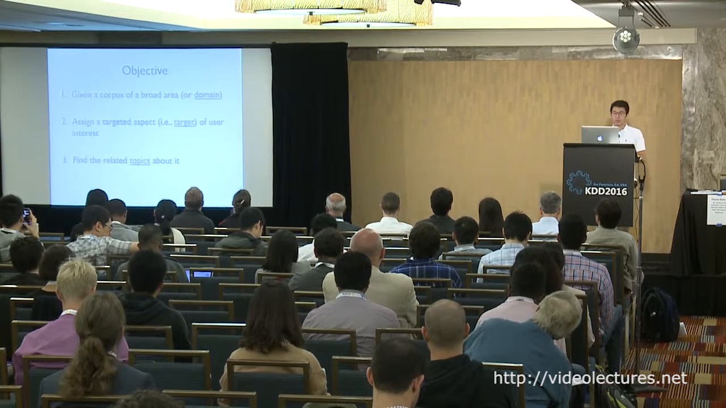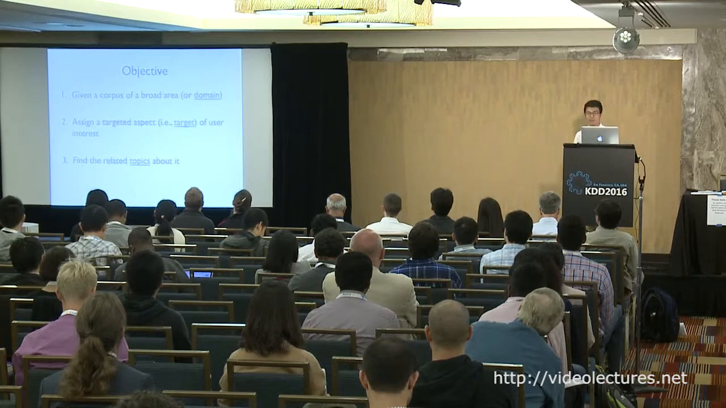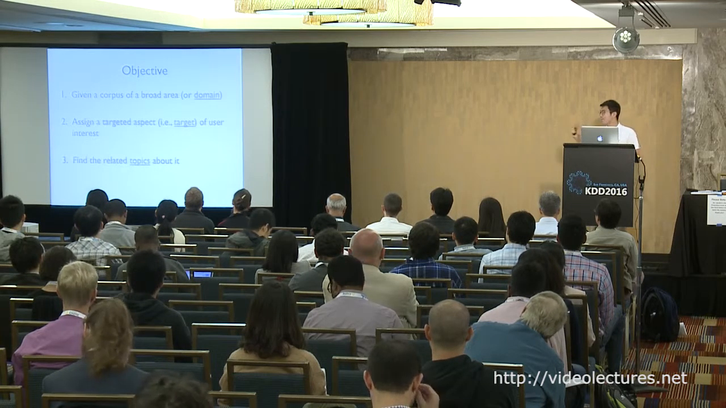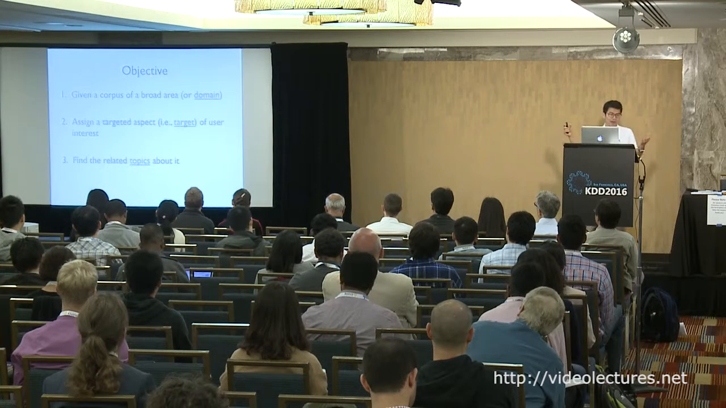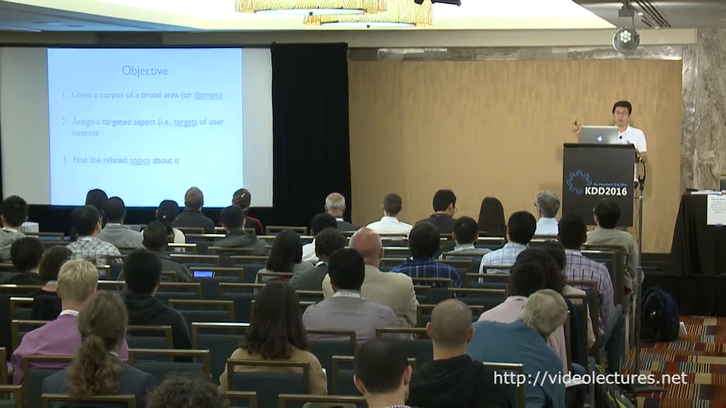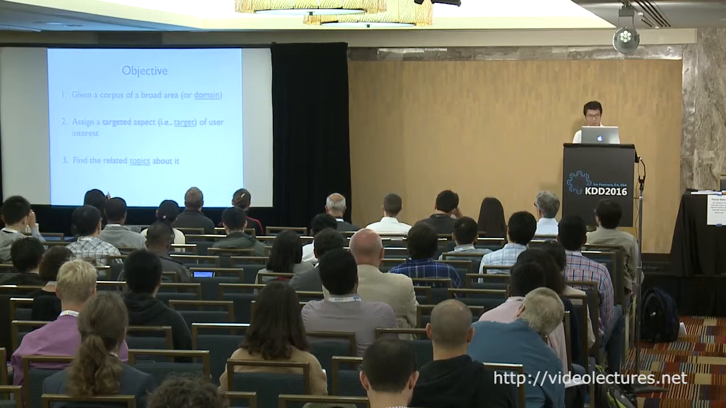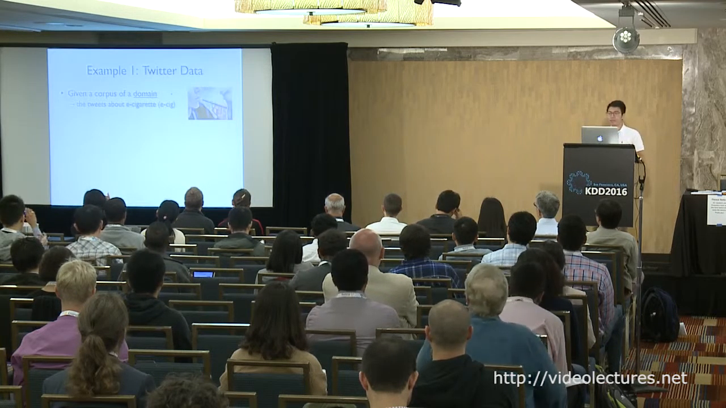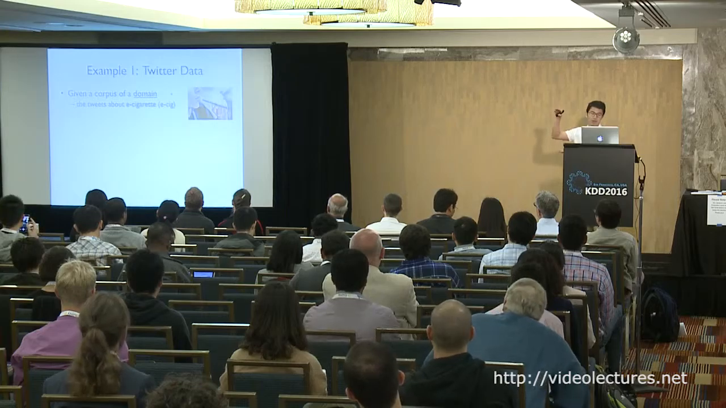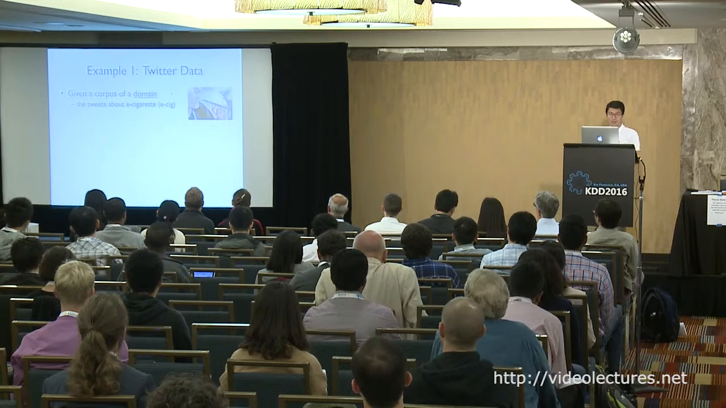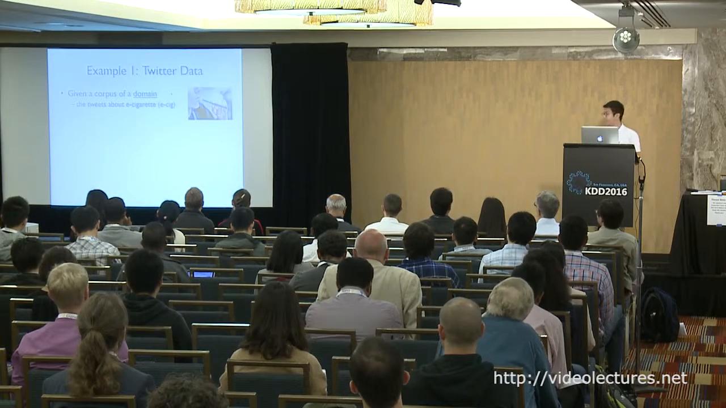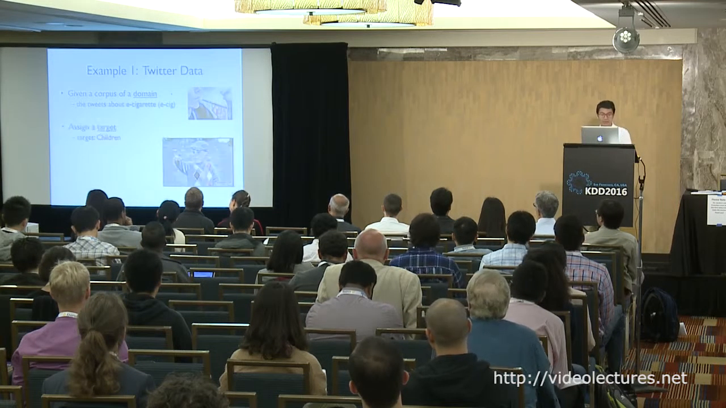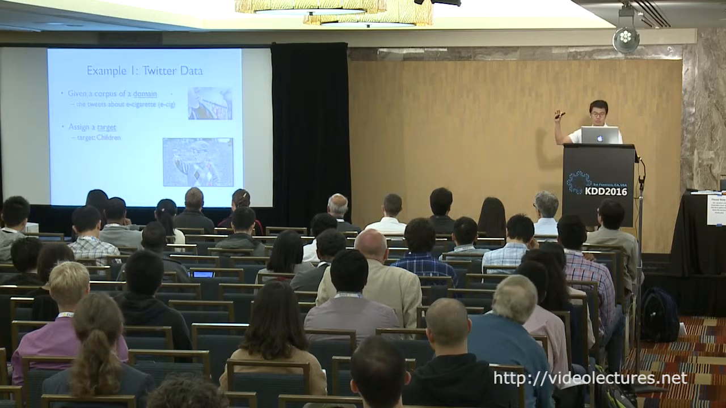First, given a corpus of a broad domain, we assign a target aspect, which we can call just target for short. And we want to find those topics that are related to the target aspect. Let me give you an example. Let's say we have a collection of tweets crawled from Twitter about e-cigarette. E-cigarette means electronic cigarette, or we can just call it e-cig for short. And we assign a target, say children.